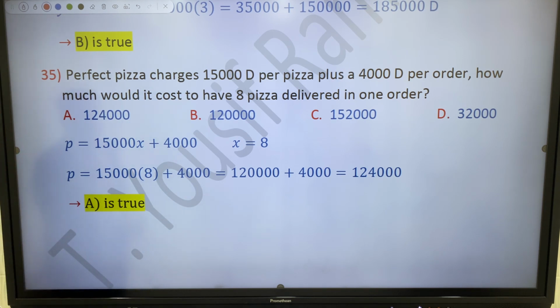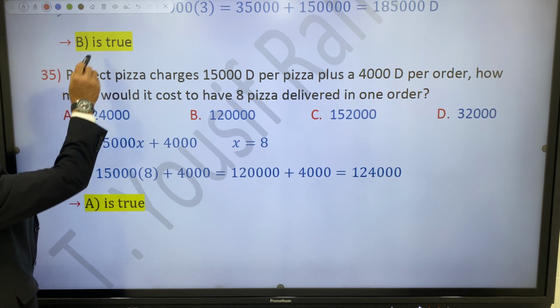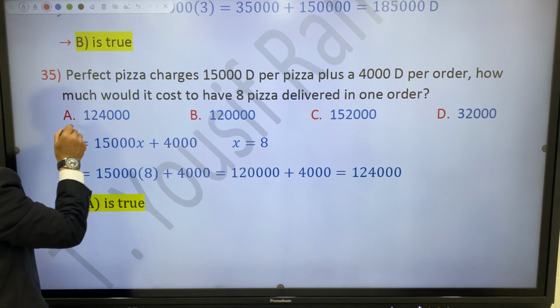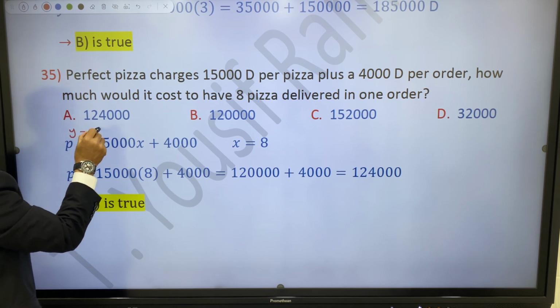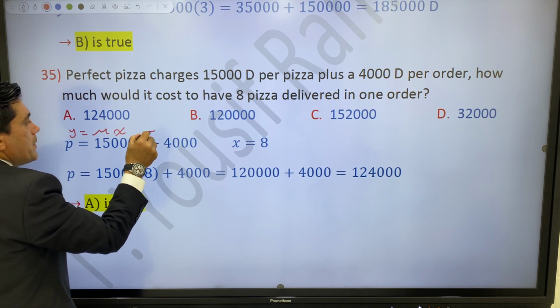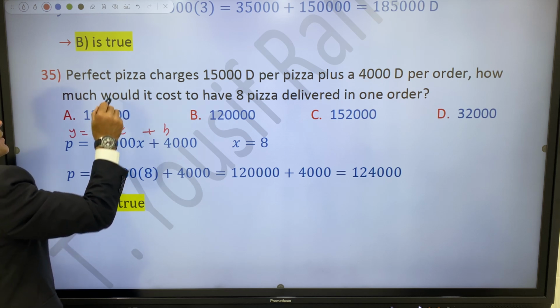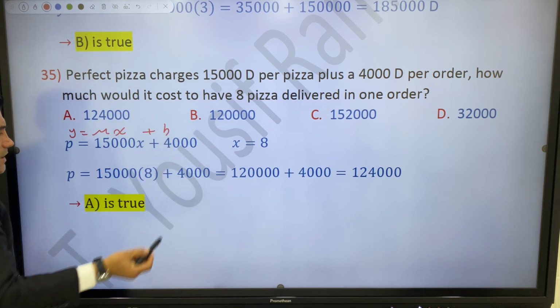Okay, the same way, I said y equal to mx plus b, or substitute t for x, or x is the same.